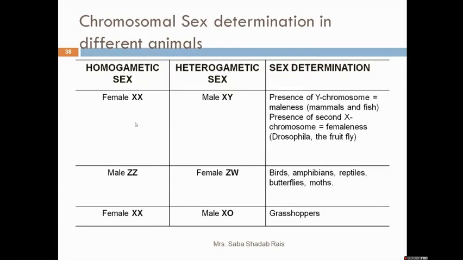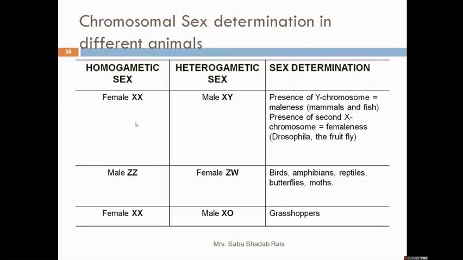Now, when we talk about the next mechanism, that is the ZZ-ZW mechanism, the males are homogametic, that means they possess the ZZ chromosomes, and the females are heterogametic. So the Z and W pair of chromosomes will be present. This is found most commonly in birds, amphibians, reptiles, butterflies and moths.